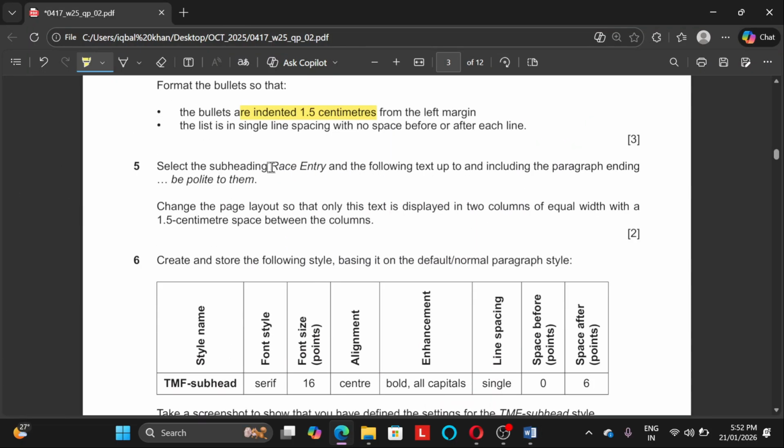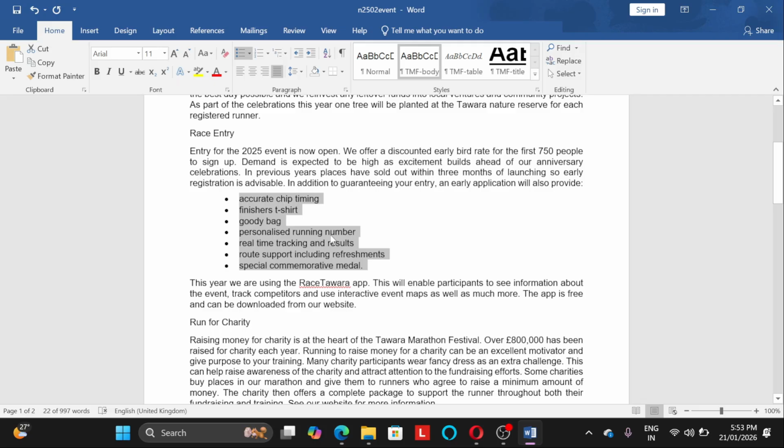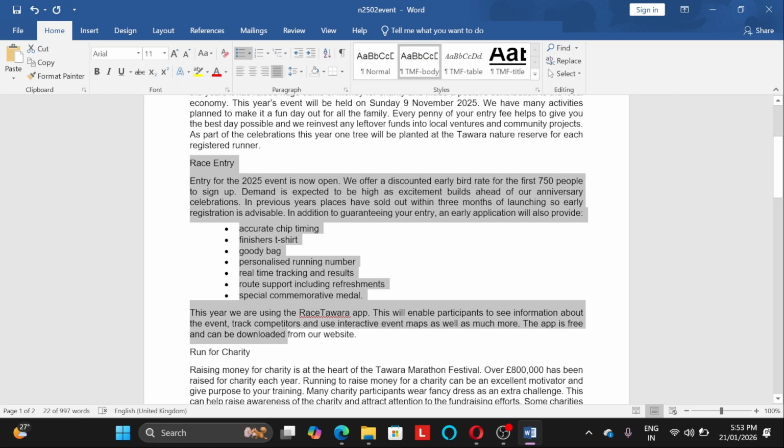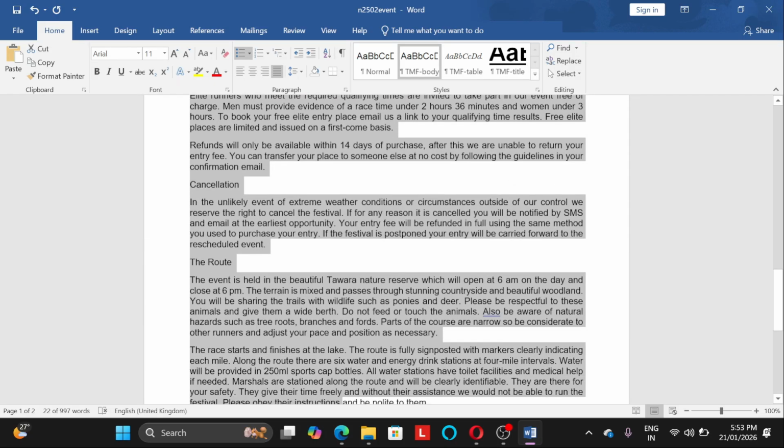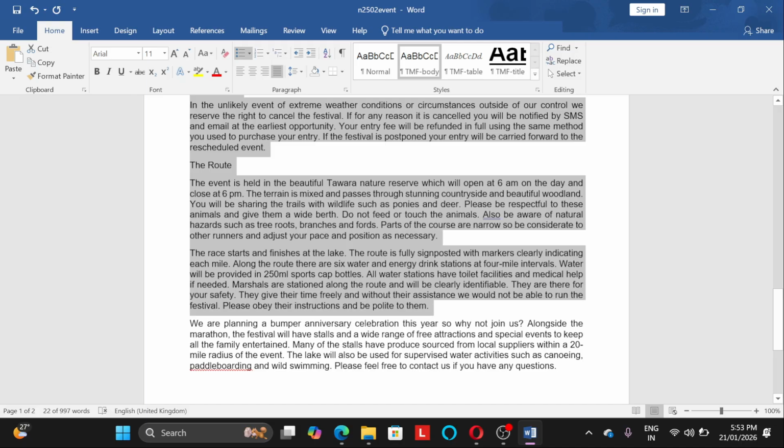Next, select the subheading Race Entry and the following text up to and including the paragraph ending with "to be polite to them." Okay, we need to start with Race Entry and the text up to and including the paragraph ending "be polite to them." Okay, where is the Race Entry? It is here. So now we'll go down till "polite to them."